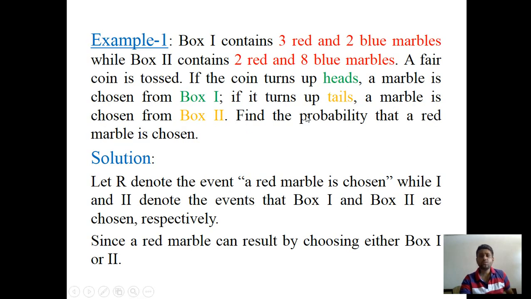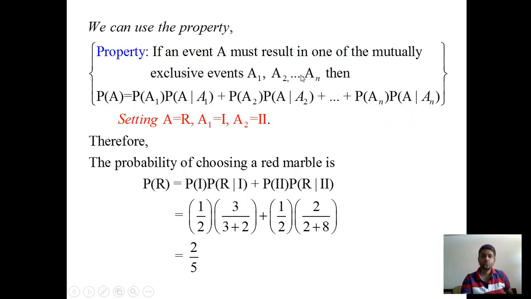In the second box there are 2 red marbles, so the numerator is 2, and the total is 2 red and 8 blue, so the denominator is 2 plus 8. Further simplification leads to the probability of selecting a red marble being 2 upon 5.